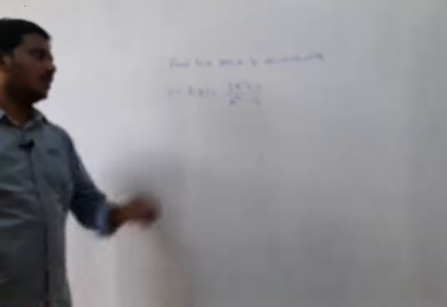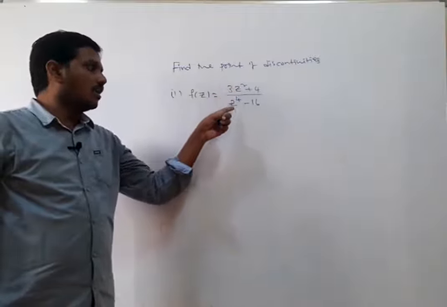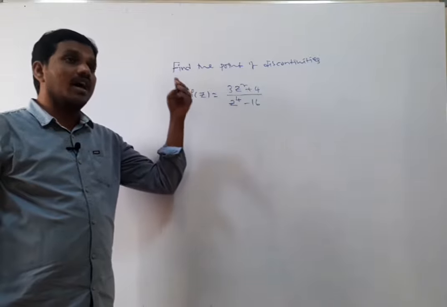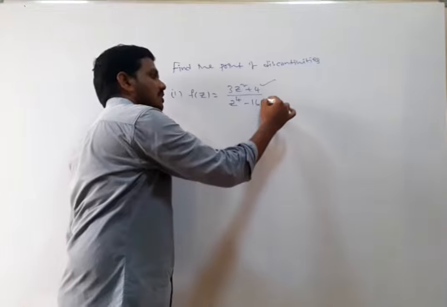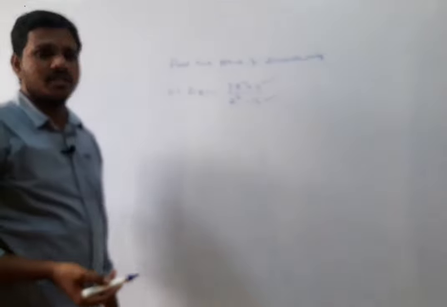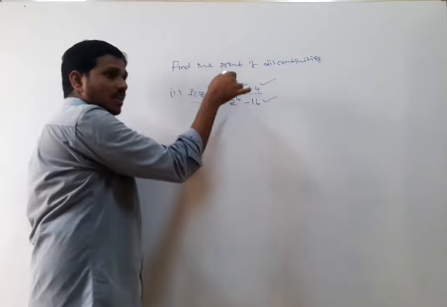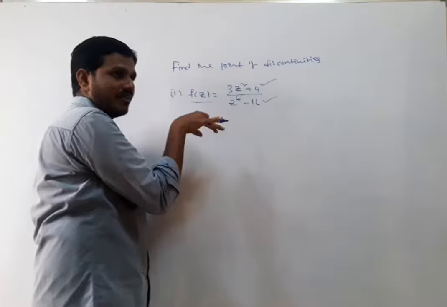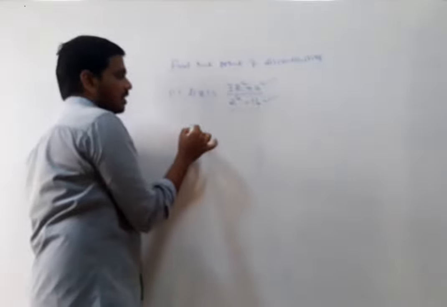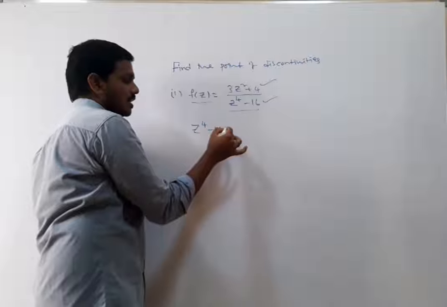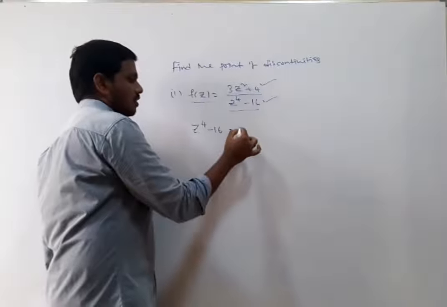See, f of z is a quotient function. The numerator is a polynomial and the denominator is also a polynomial. They are continuous independently, because every polynomial function is continuous. But to define the function f of z, when we consider the numerator and denominator at a time, if the denominator z to the power of 4 minus 16 is equal to 0, you will get the points of discontinuities.